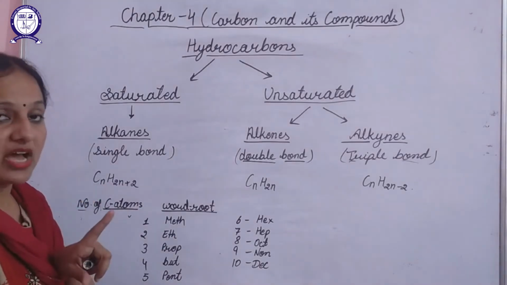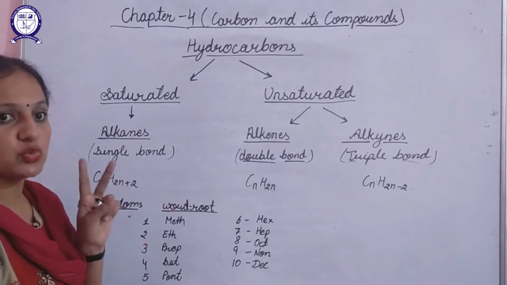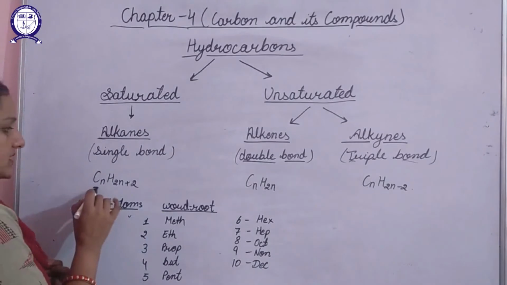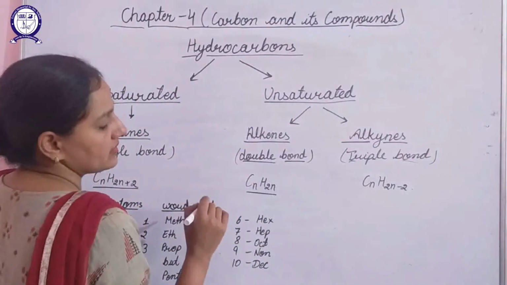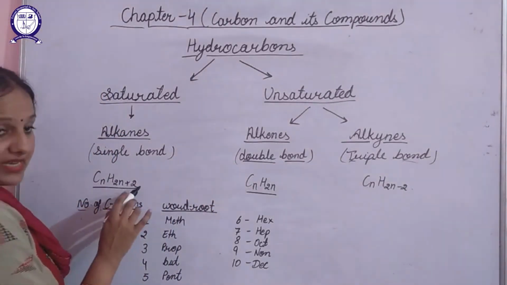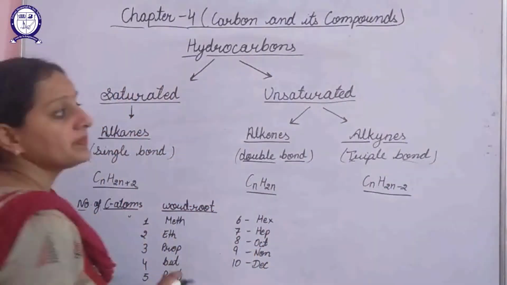If the number of carbon atoms is 1, n will be 1. If the number of carbon atoms is 2, n will be 2. This is the general formula for alkane. This is the general formula for alkene, and this is the general formula for alkyne.